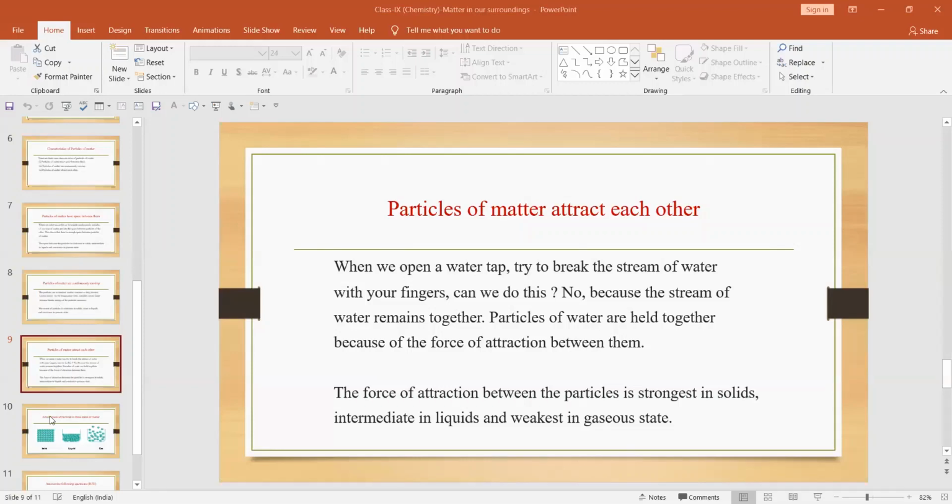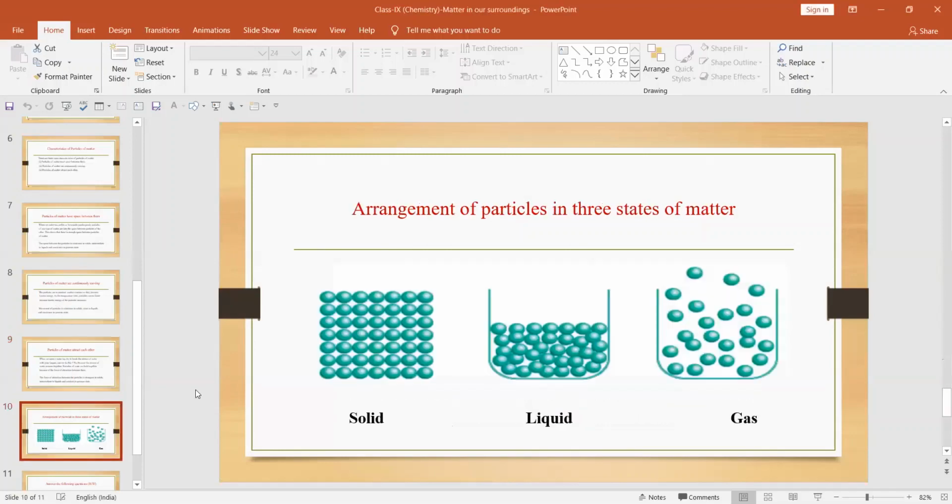Okay. So this is all about your particles of matter. Now, let us see the arrangement of particles in different states of matter. In solid, you will see that the particles are very uniformly and very compactly arranged with each other. There is a very small gap, or the gap is not sufficient to accommodate any bigger particles. So very small particles can come, but mostly a bigger particle is not accommodated by this gap. See, in liquid, although the gap is also small, as compared to solid there is more gap. So as compared to solid, bigger particles can enter here.